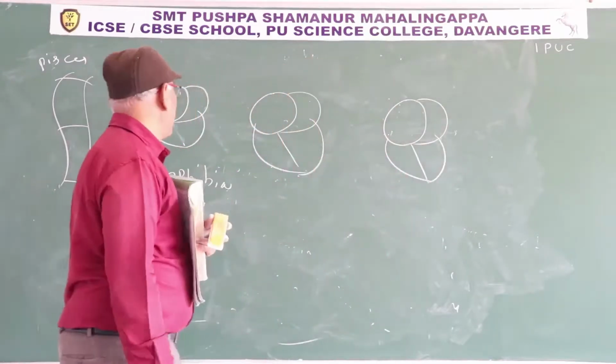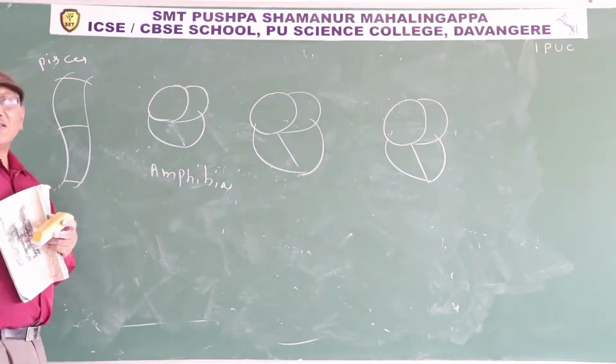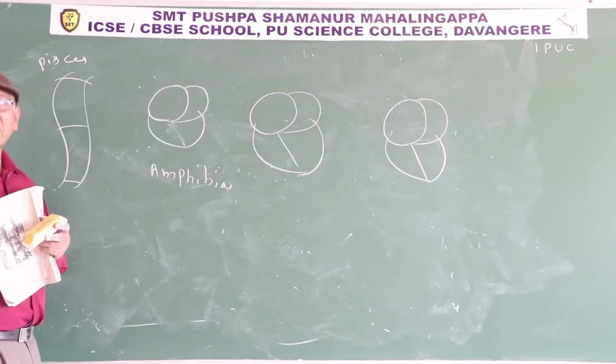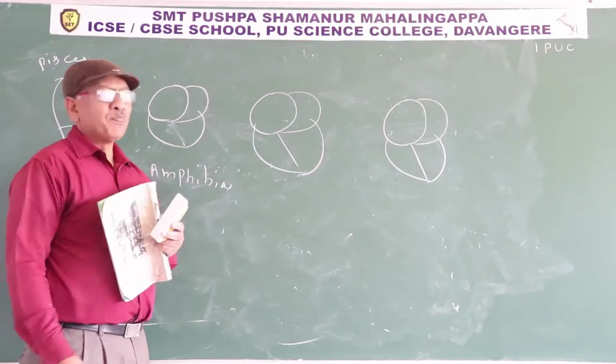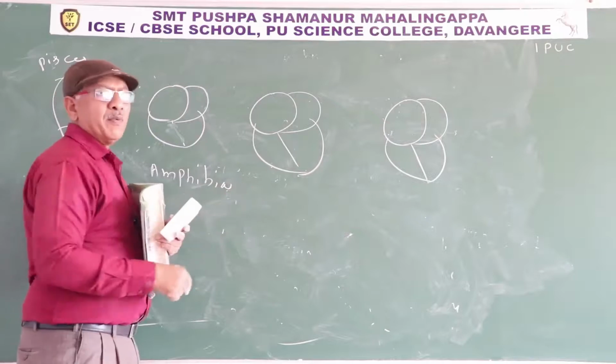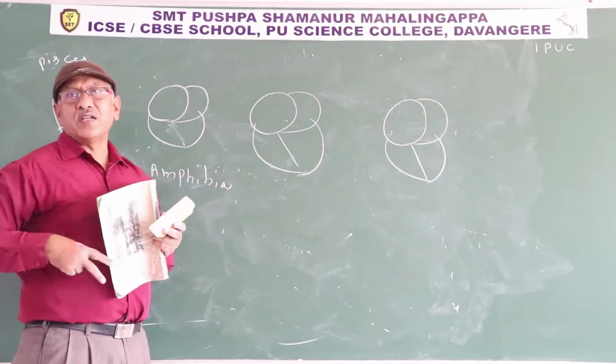Pisces exhibit single circulation. Amphibia and reptiles except crocodiles exhibit incomplete double circulation. Crocodilia, aves and mammals exhibit double circulation.